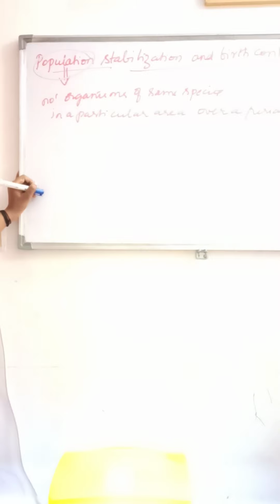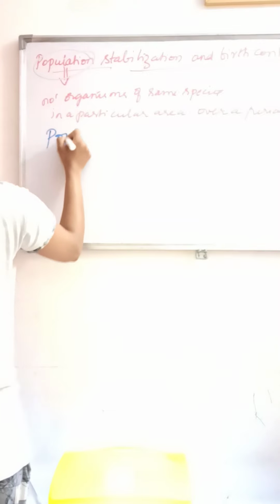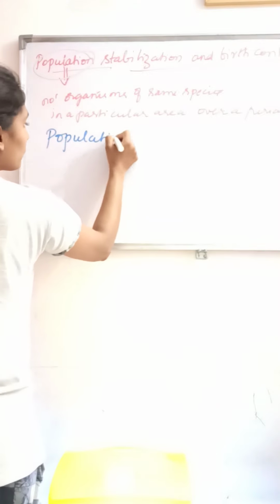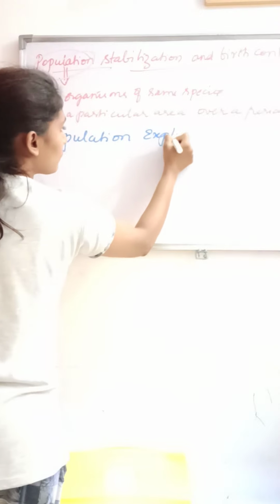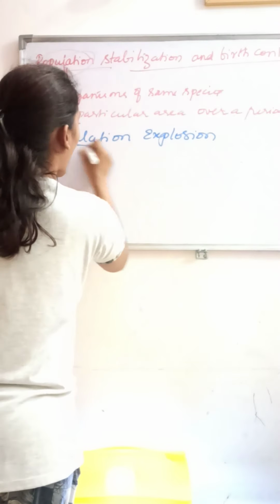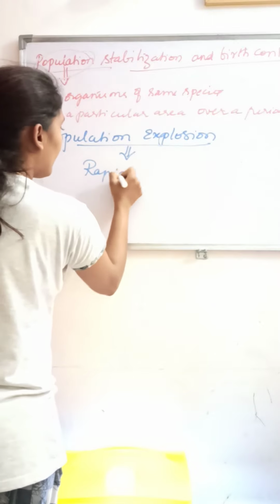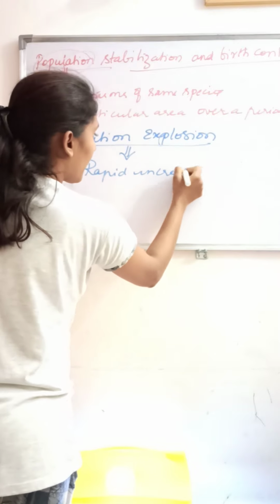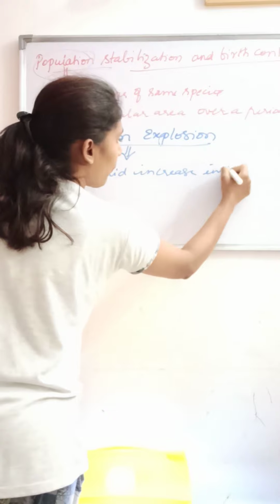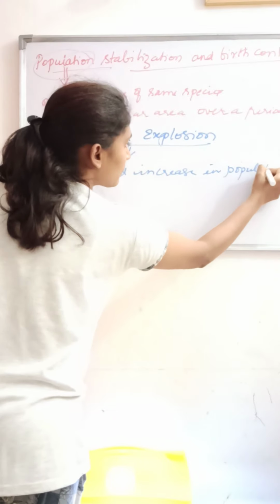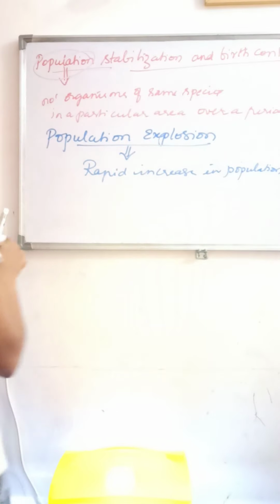It is nothing but population explosion, that is, a rapid increase in the population.